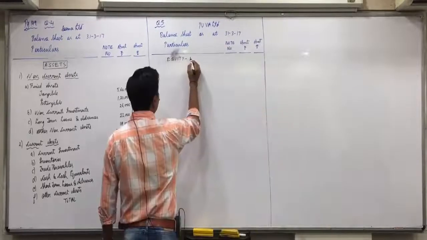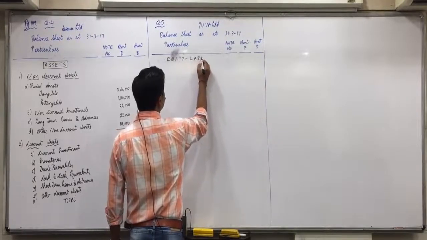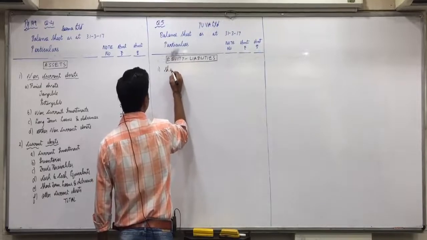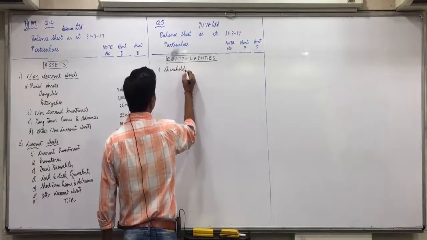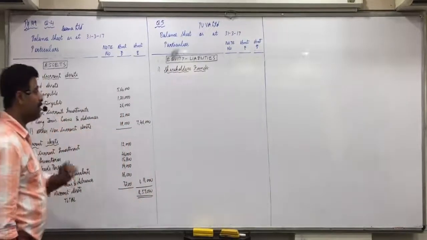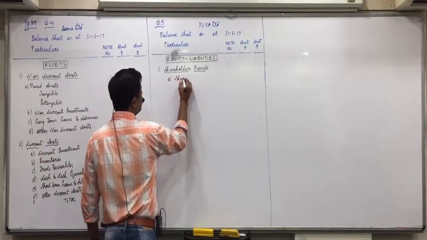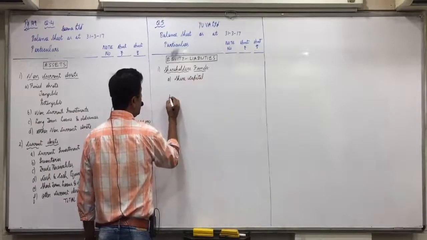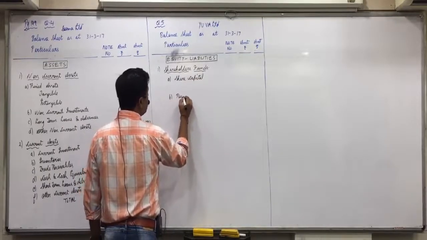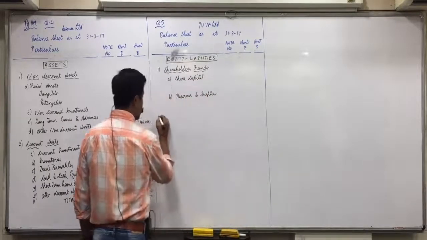Keep it in mind. Equity, liabilities. First, equity is shareholders' funds. SRS, share capital. Leave one line. B, reserves and surplus. Again, leave one line.